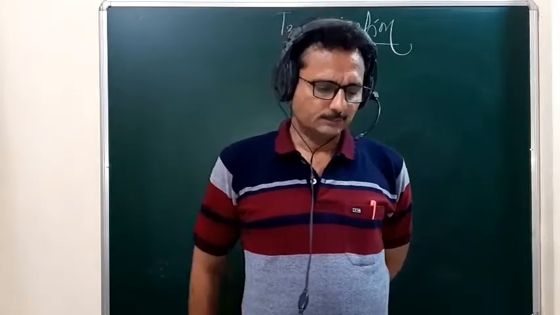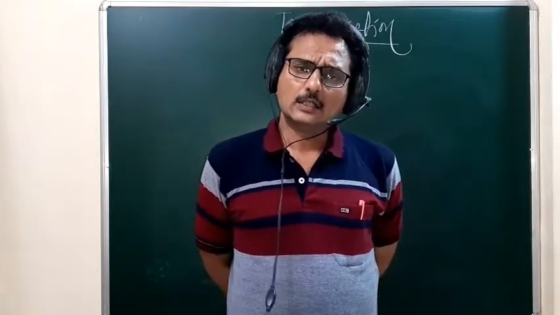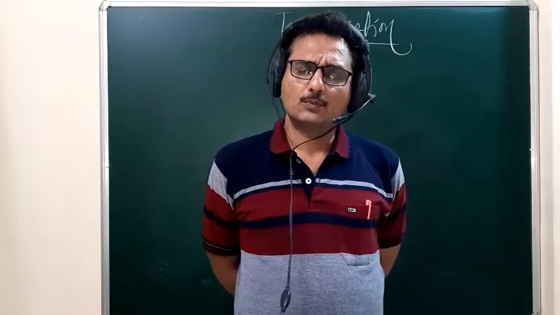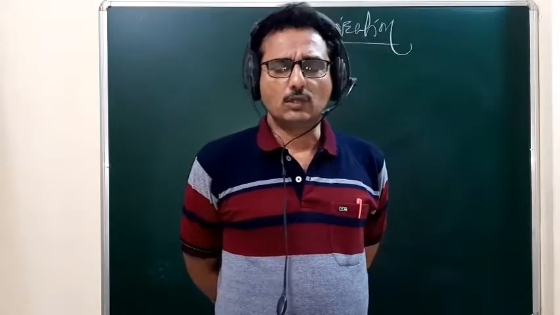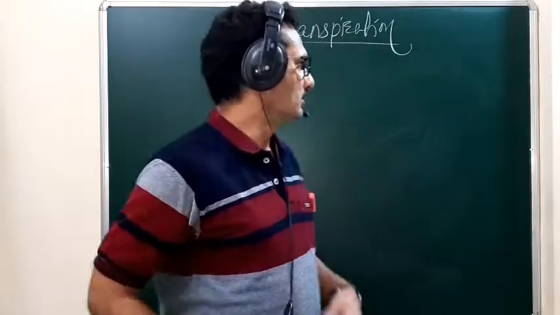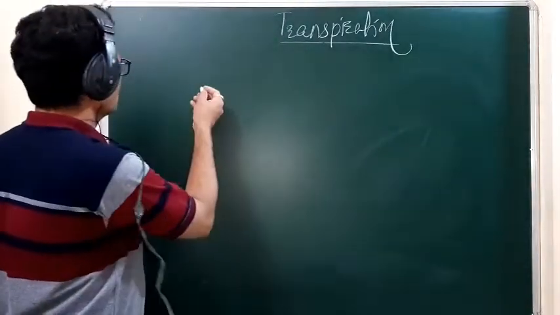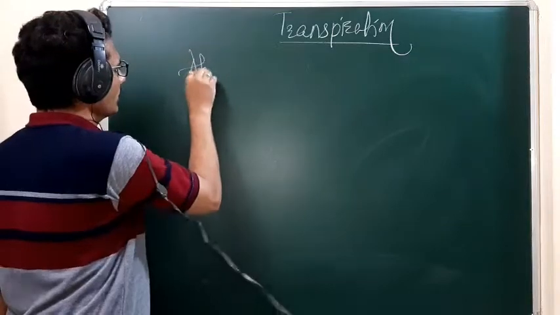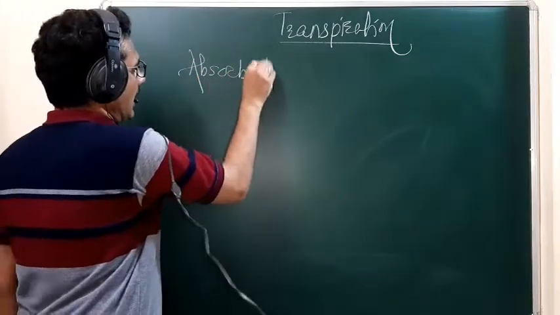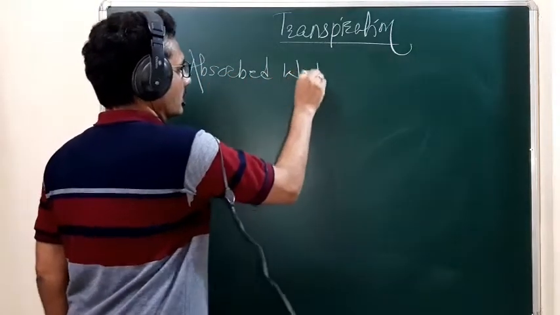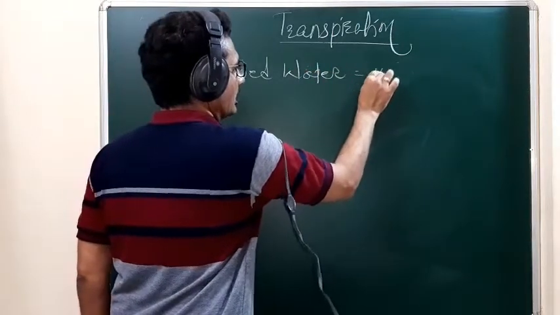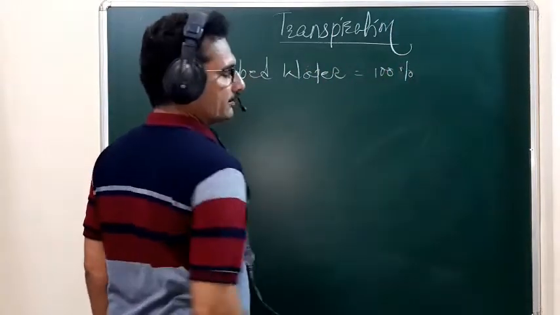So remember, student, whatever water is absorbed by the plant, suppose the absorbed water is 100%.